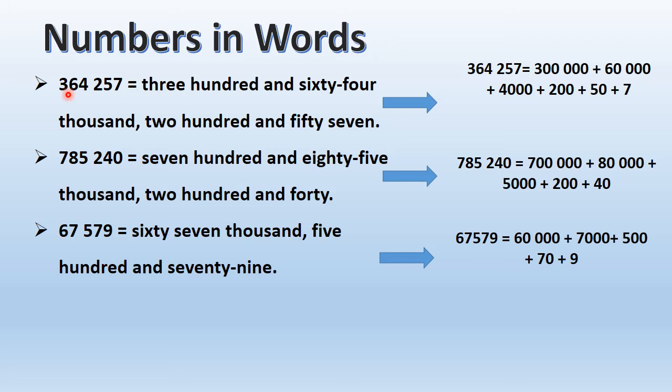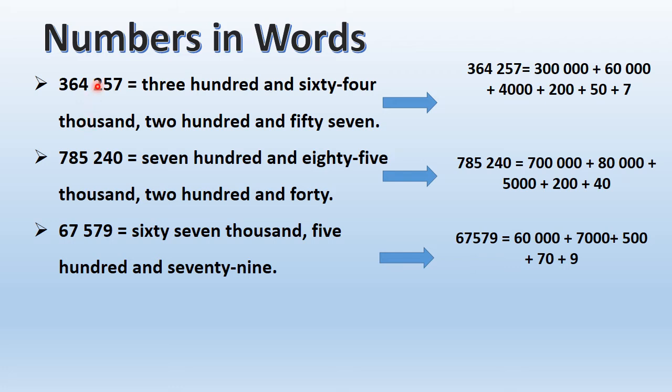So first of all, how do you write this in words? You only consider the thousand part. This is 100,000, 10,000 and 1,000, right? So you consider the 1,000 part and you write like this: 364.